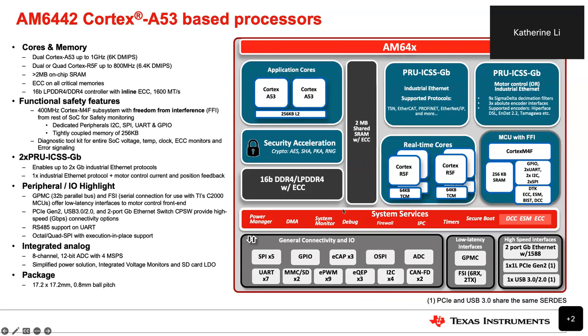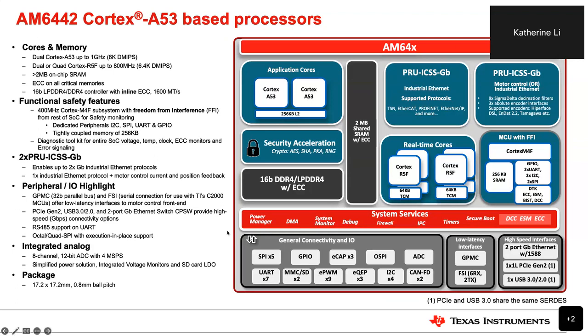We can support 16-bit DDR4 or LPDDR4 with ECC, GPMC, QSPI, and these standard memory interfaces are also available. We also have other low latency interfaces like FSI, and general connectivity and I/O like SPI, GPIO, eCAP, eQEP, etc. So these should be good for any general industrial connectivity.